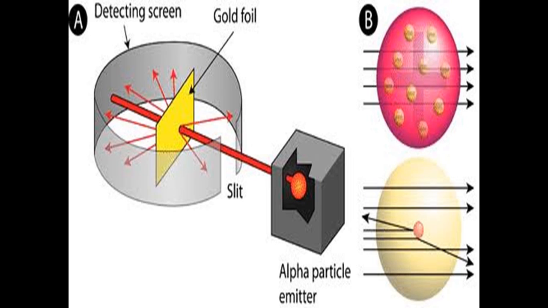In the gold foil experiment, Rutherford took a very thin piece of gold. He put it here. Then he took a box, and inside this box there are alpha particles. What is meant by alpha particles? This is